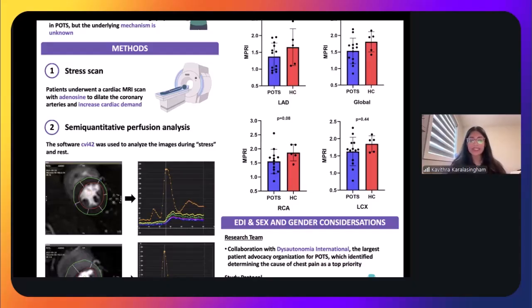So what we expect in these patients is that when they're under this medication, there's going to be increased blood flow through these little vessels to actually supply the heart tissue. If we're not seeing as much of an increase in blood flow as we expect, that's probably what's causing the chest pain in these patients with POTS.